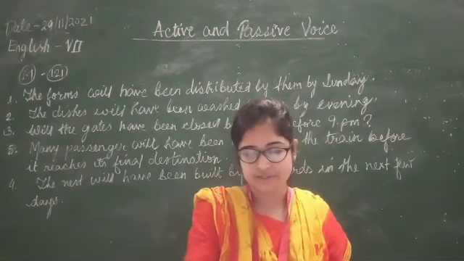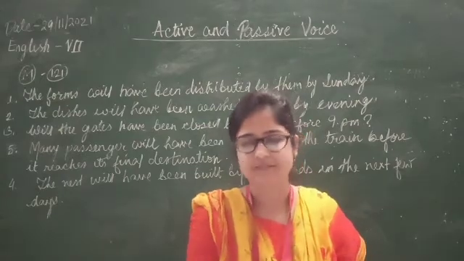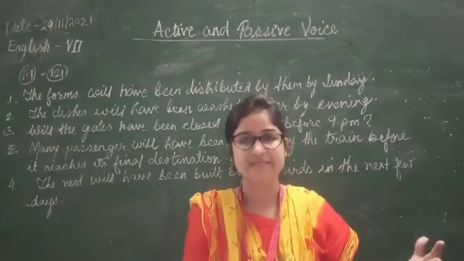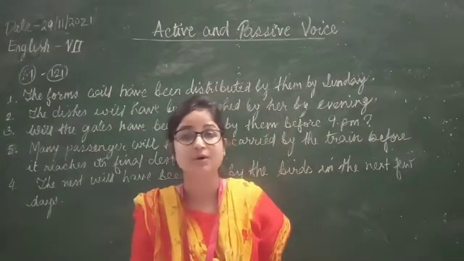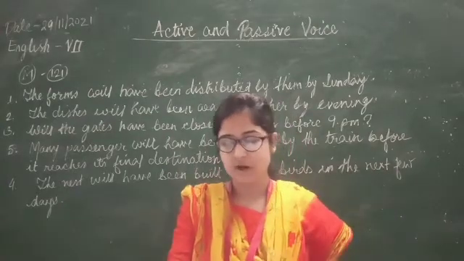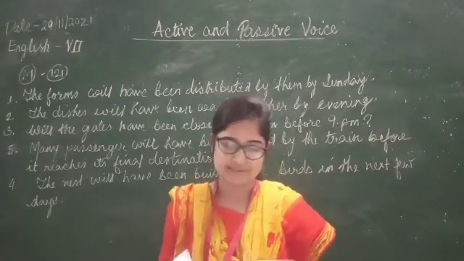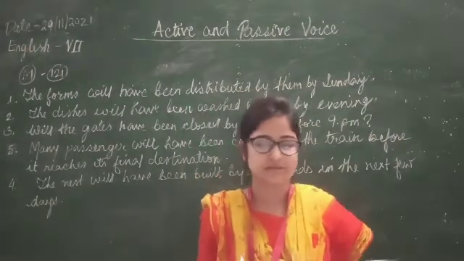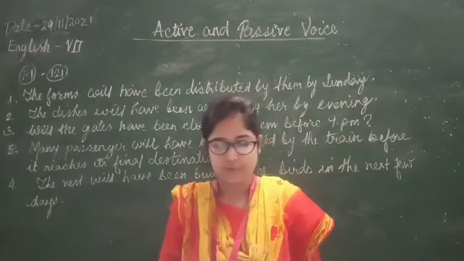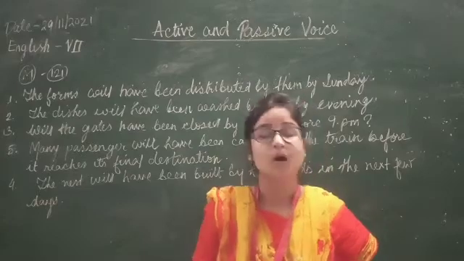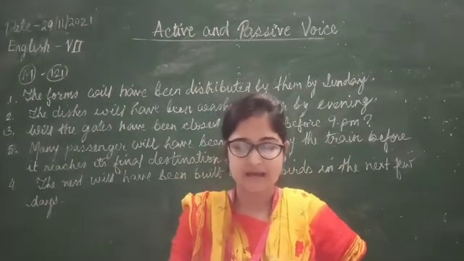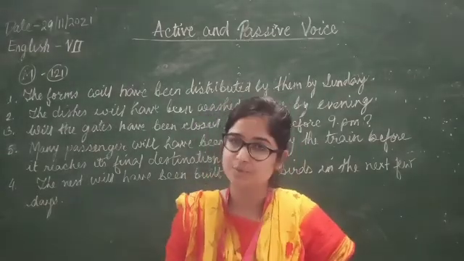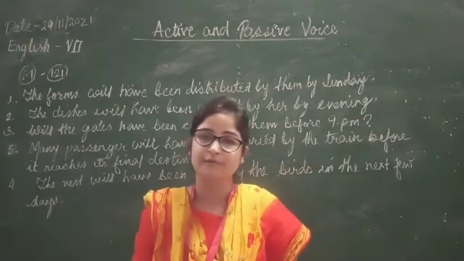Now modal auxiliaries. Sometimes children, to make the active or passive, we can also see that there is no tense as such. There is use of what? There is use of modals. So how can we change them into passive voice? Let's learn. When we have sentences with modal auxiliaries in the active voice, the sentences will be rewritten in the passive voice as follows. Like, we ought to pay our taxes on time. Now, pick out the object here. Our taxes ought to be paid, right? On time. So ought to will be there and be plus the verb will be in which form?